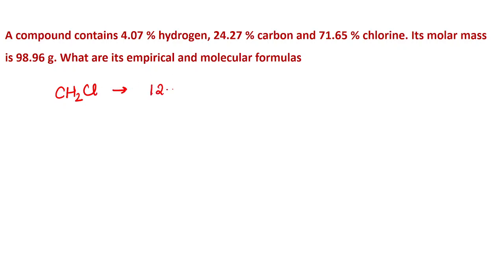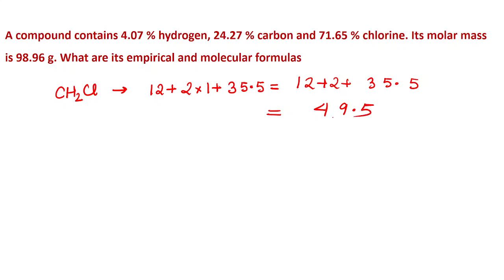Carbon will be 12 plus hydrogen will be 2 into 1 plus chlorine will be 35.5. Now when you calculate this, you will get 12 plus 2 plus 35.5. If you add them, 12 plus 2 is 14, and 14 plus 35.5 gives around 49.5. So 49.5 you will get.